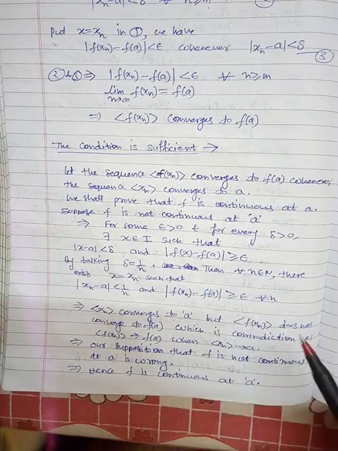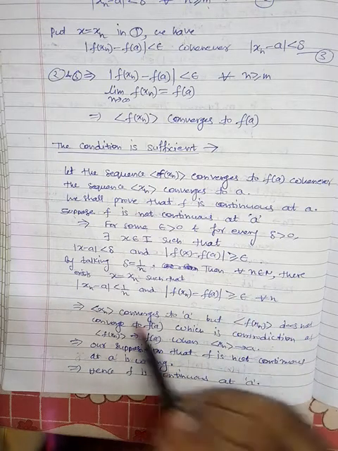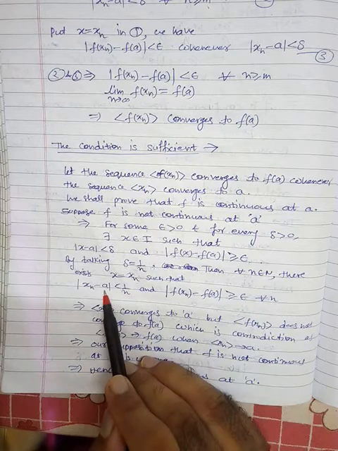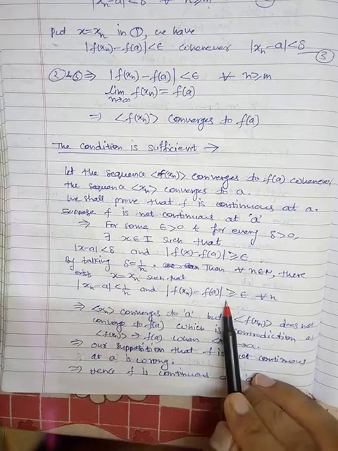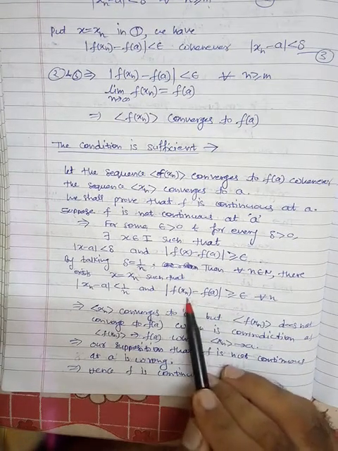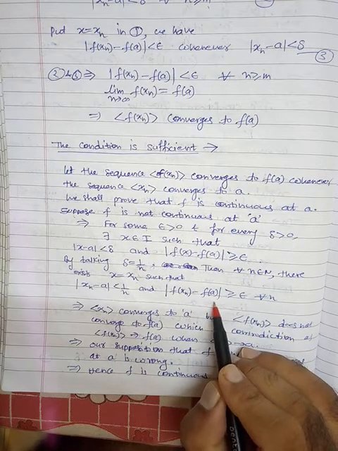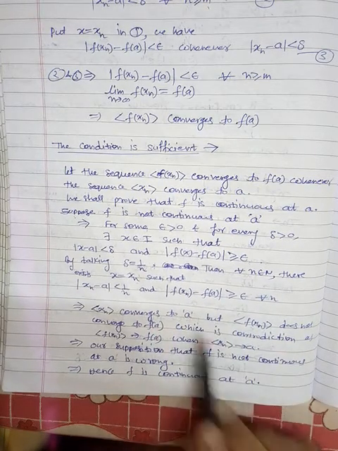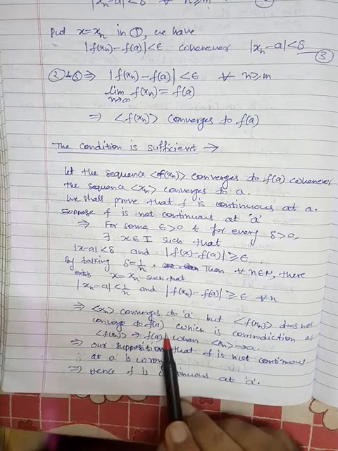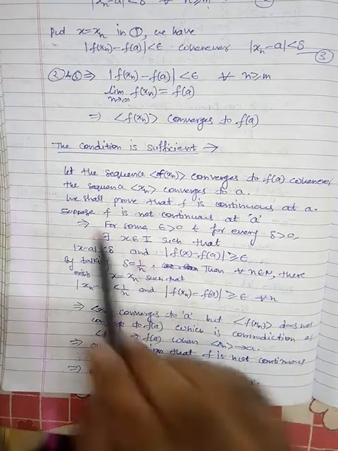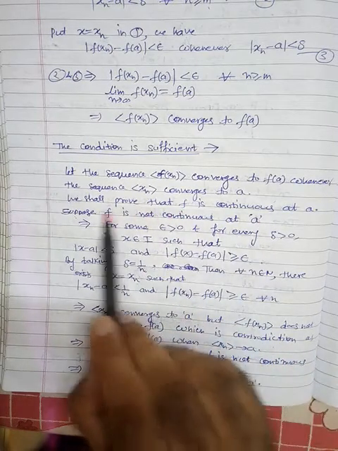Now you will see that in this inequality, when n tends to infinity, this will tend to 0. That means xn tends to a. However, when n tends to infinity, this term does not tend to f of a. So xn tends to a, but f of xn does not converge to f of a, which is a contradiction. Why is this a contradiction?